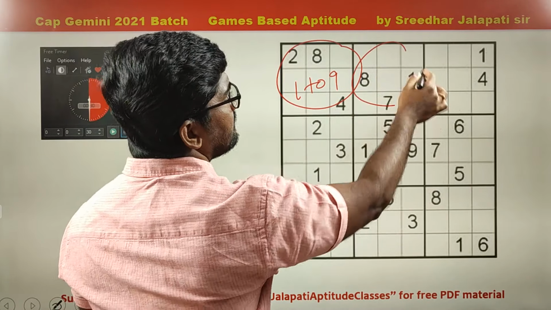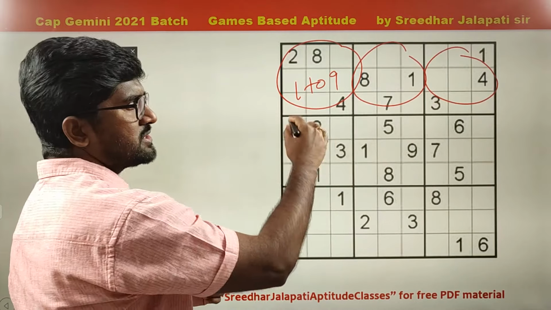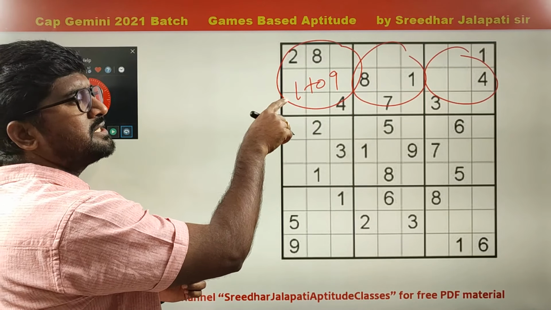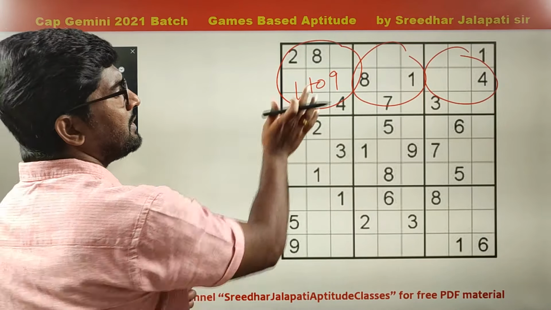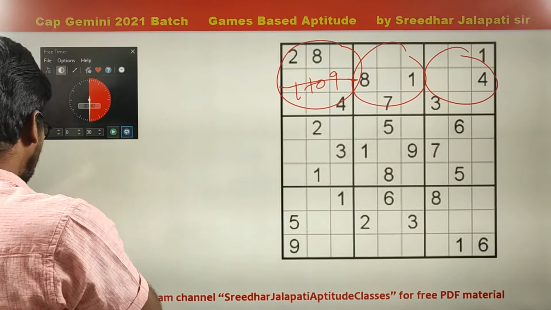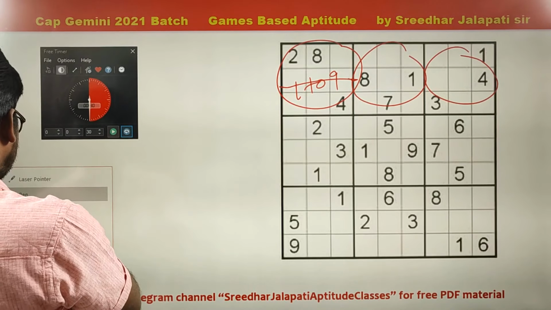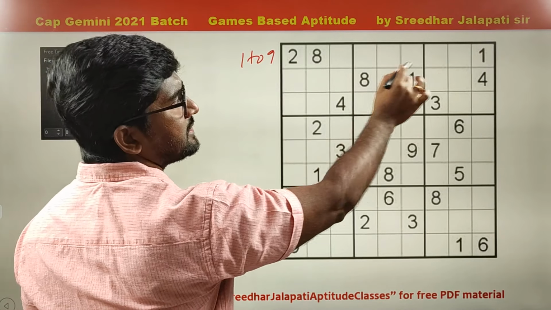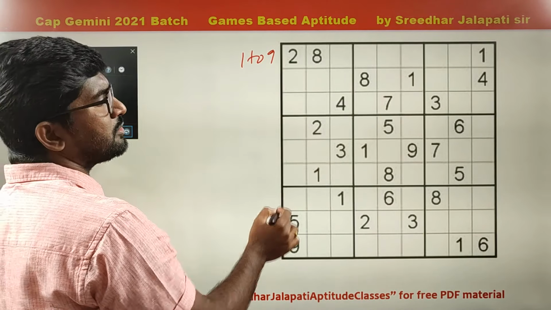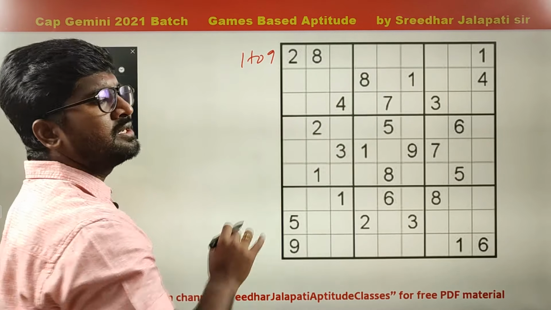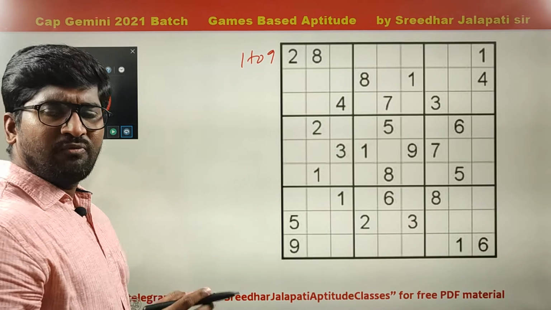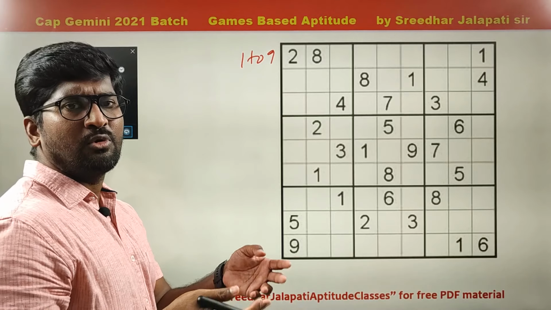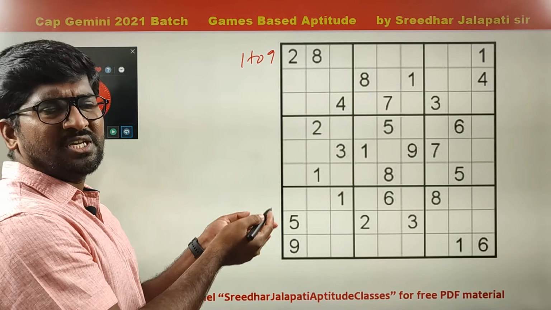In each of these 3 by 3 grids, you must write 1 to 9, each digit occurring only once. At the same time, in each row also, you need to write 1 to 9, each digit occurring once. In each column also, you have to write 1 to 9, each digit occurring only once. 0 is not allowed. Of course, many of you might be aware of the Sudoku rule. If any one of you knows it, I am just explaining.